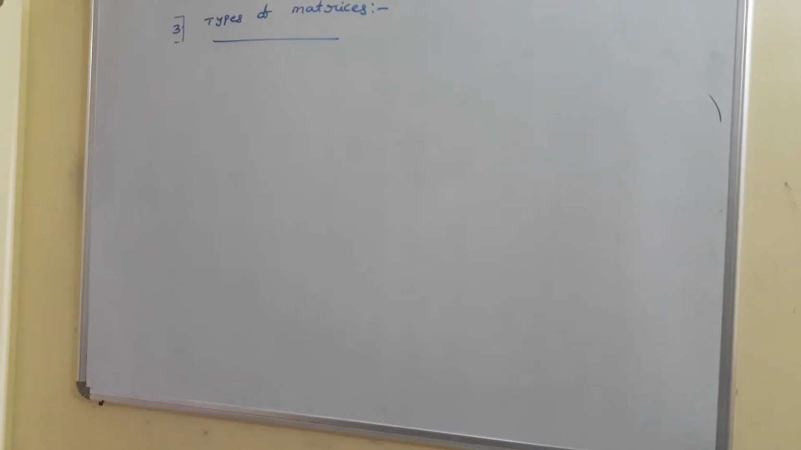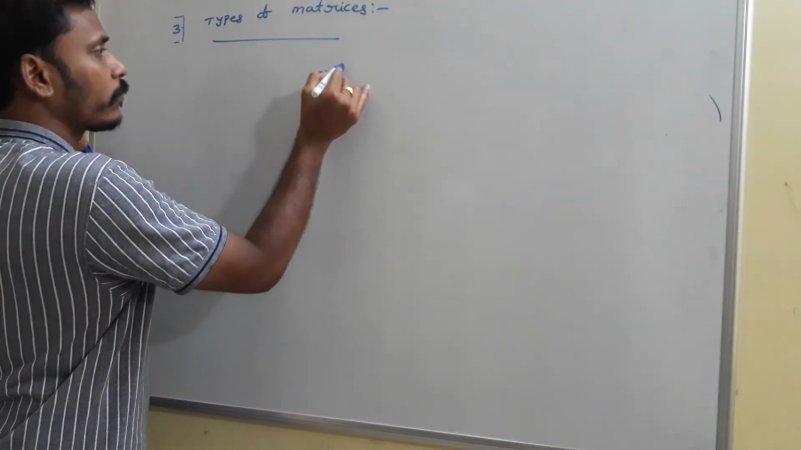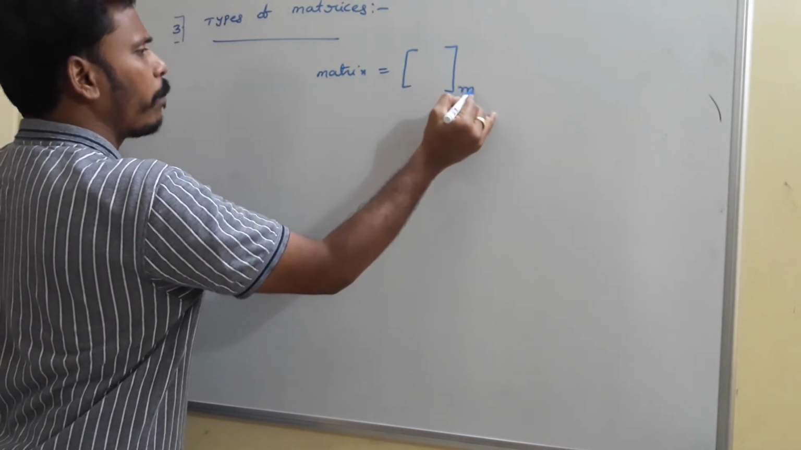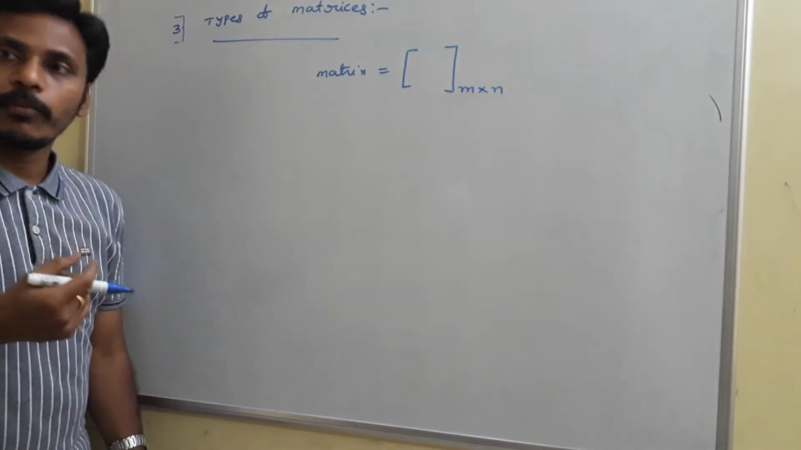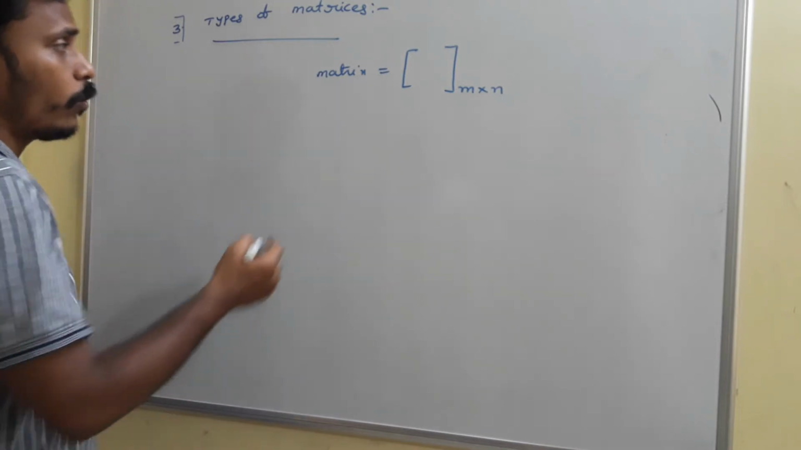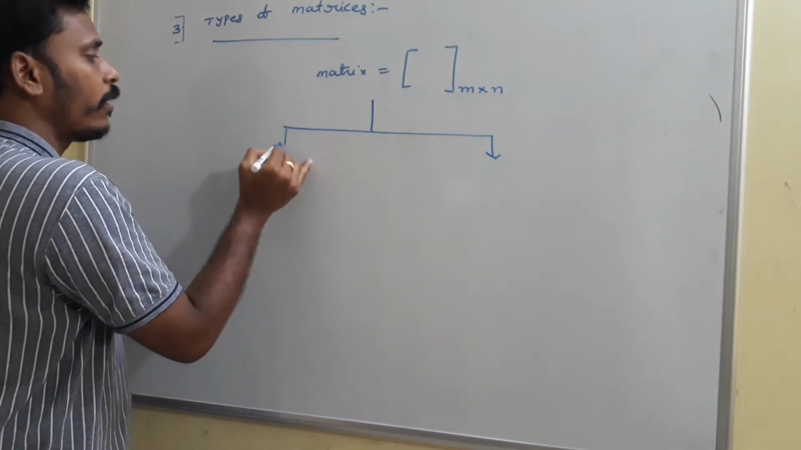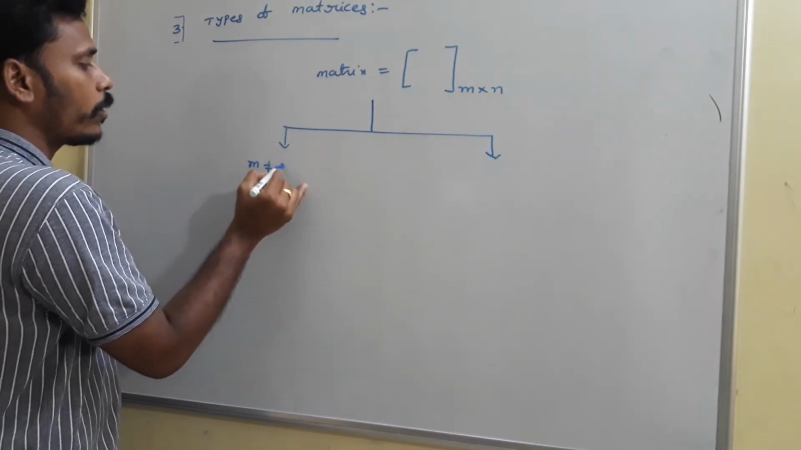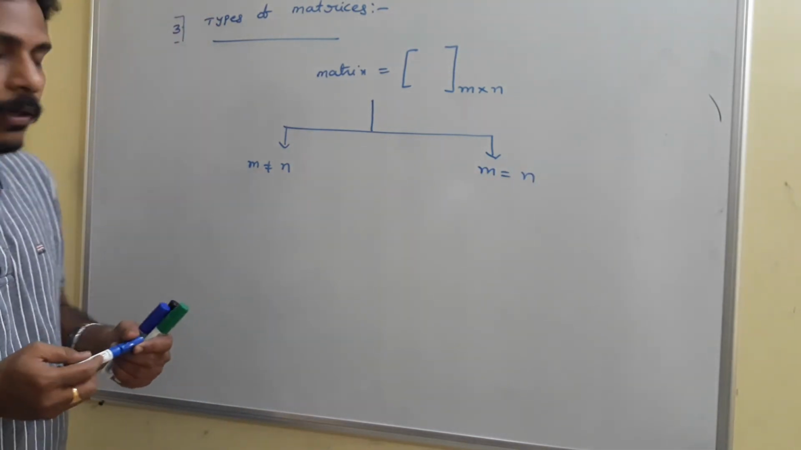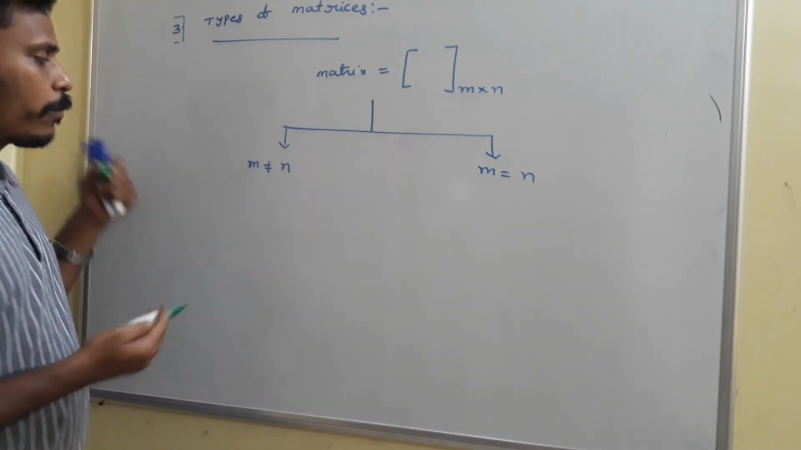Just as I mentioned, I have an order of the matrix. Suppose I have a matrix and you may say its order is some m by n. Just think about that m and n. Sometimes that m and n are equal and sometimes they are not equal. So based on that equality and non-equality of m and n, there are different types: if m not equals n and if m equals n. m not equals n means the number of rows and number of columns are not equal. Different numbers of rows and columns are there.